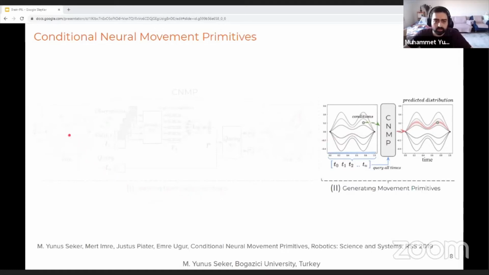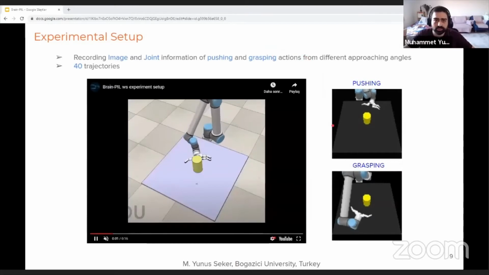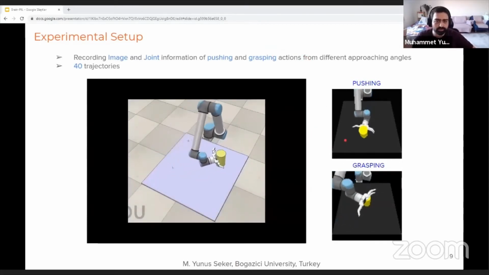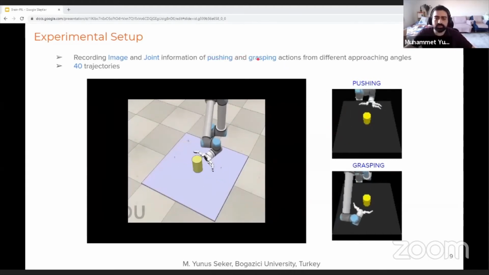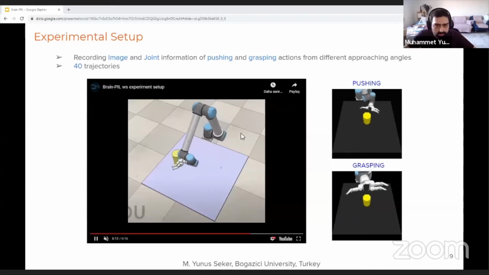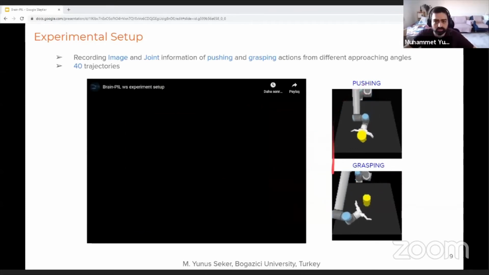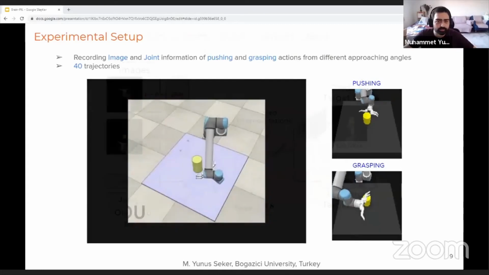Now I want to introduce the experiment setup, and then we will go to the proposed model. So this is our experiment setup. There's a UR10 robot and an object in the middle of the table, and also there's a vision sensor looking to the scene. We collected different pushing and grasping actions with different approaching angles, and recorded the joint values and the images of the scene, as you can see on the right, for example. In the end, we collected 40 pushing and grasping examples.